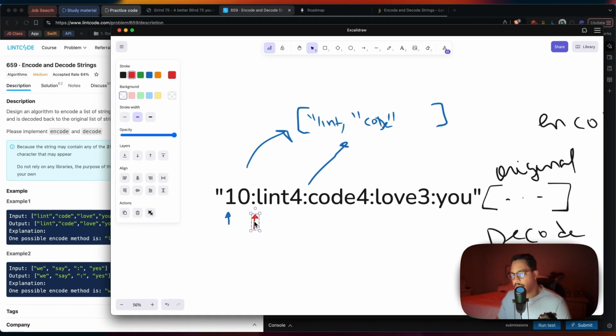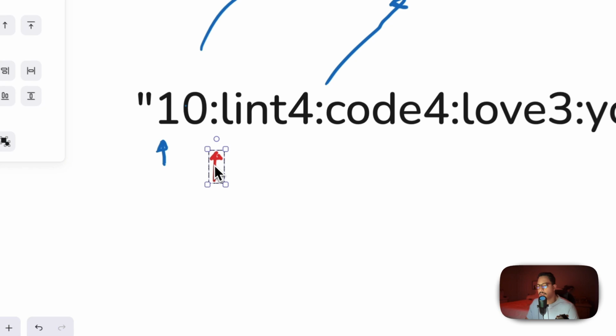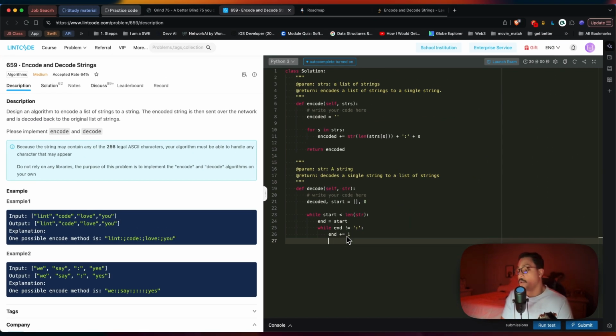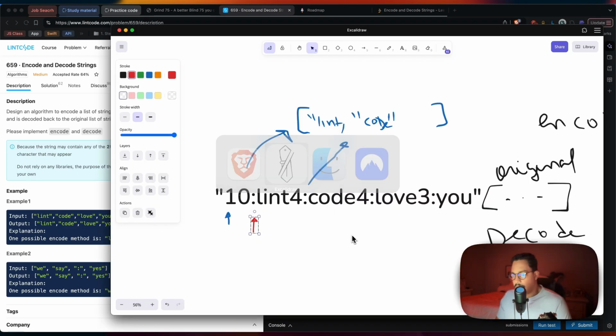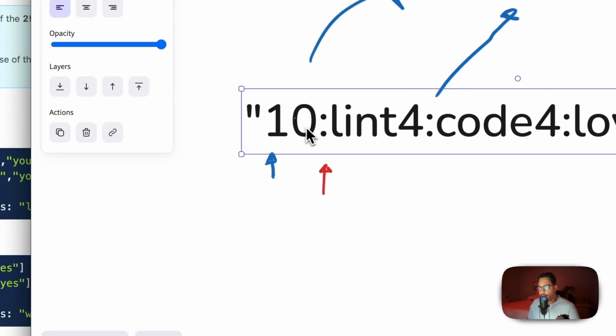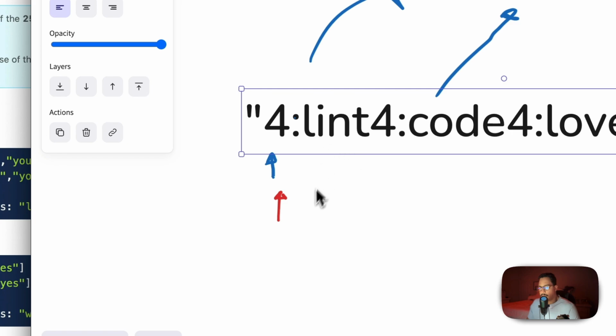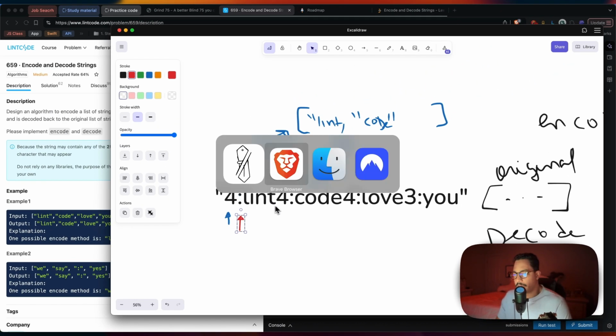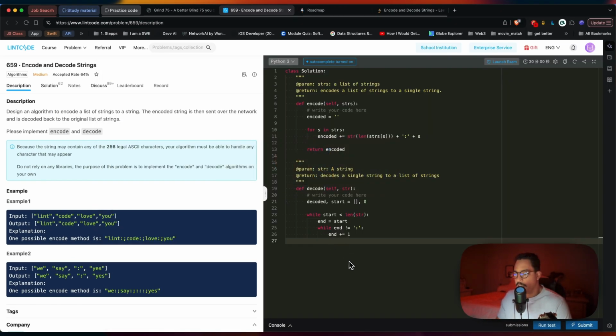So while we don't hit this point right here, or delimiter, we're going to keep increasing it. Now, once we hit it, what do we have? They both started here, but now the pointer found the delimiter. What do we have in between these 2 pointers? We have the length, which is 4, right? In this case. So we said, hey, let's go ahead and grab the length of that string